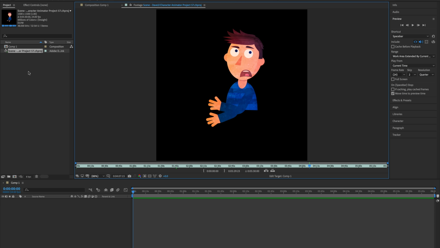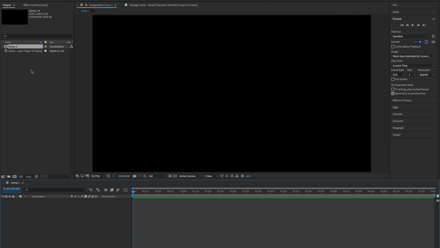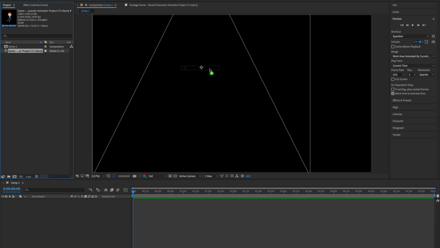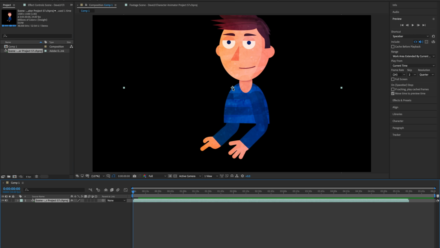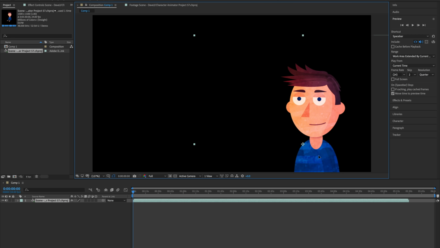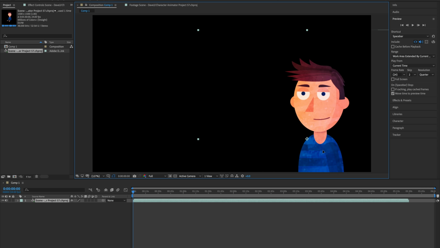Okay, so let's double click on the comp to go back to that, and then I'm going to select my Chaproj file, my Character Animator project file, and I'm just going to drag that into my composition. So I had my composition open, and then I dragged this new Character Animator project asset in here. And then I can just drag and move this character around and put him wherever I want. I think in the beginning of the video, he starts down here. You've got a few options for manipulation, and the way I do this is normally with just these keyboard shortcuts, and you just have to learn these.